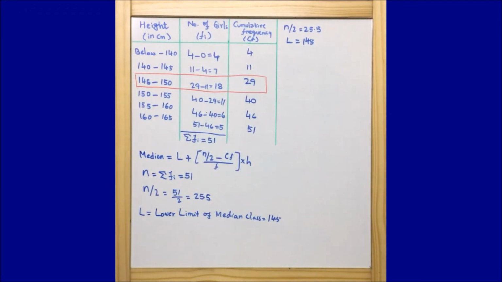Now let's see what CF is. CF is nothing but the cumulative frequency of the class before the median class.